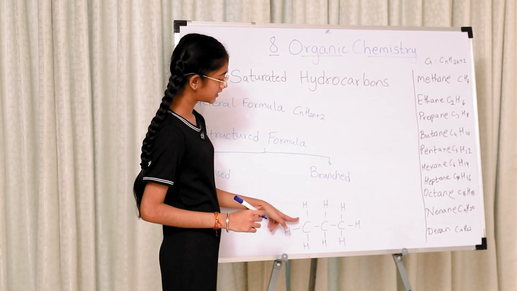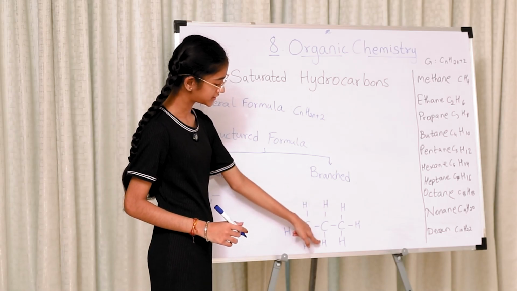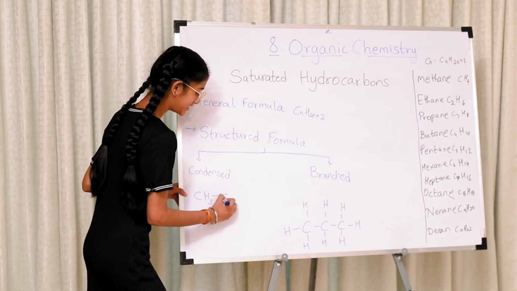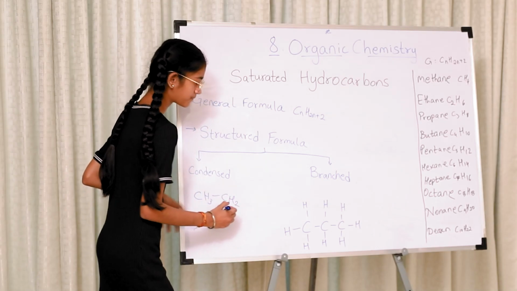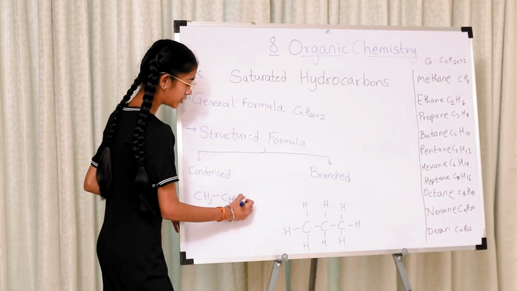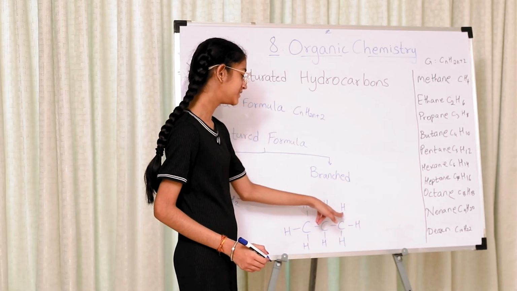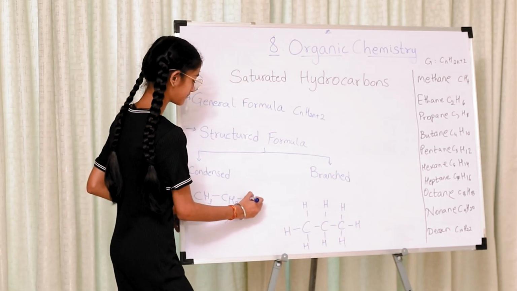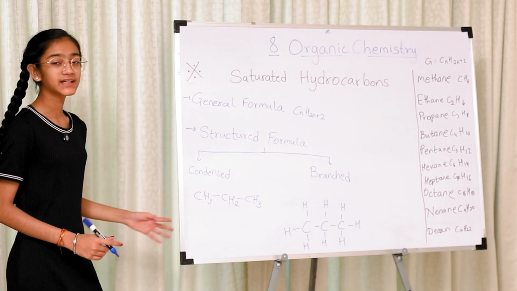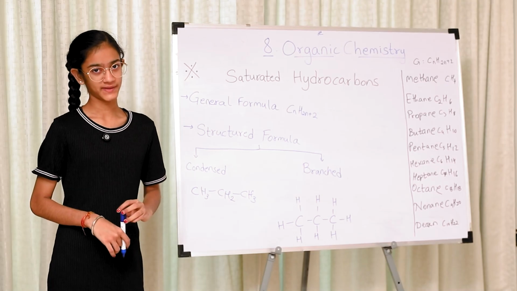We'll move on to the next carbon atom, which has 2 hydrogens attached to it. The rest 2 are carbon. CH2. Again, there's a single bond. We'll add a single bond and jump to the third one, which again has 3 hydrogen atoms, which means CH3. This is the condensed chain. We shall be covering the last topic for this video.